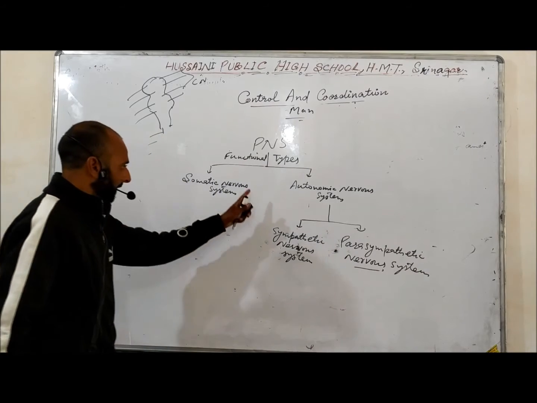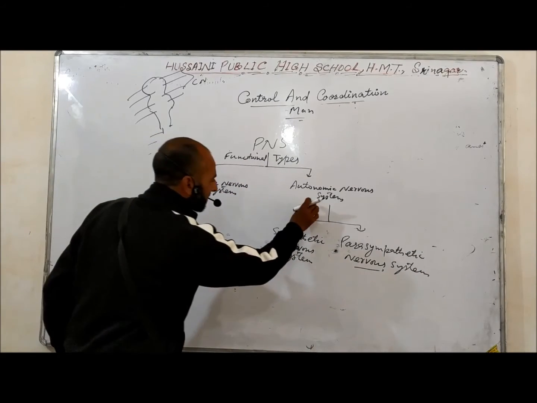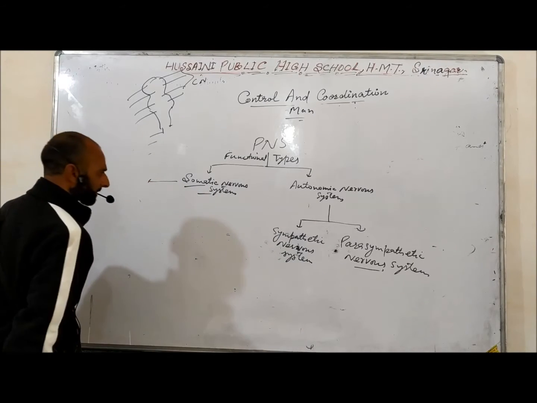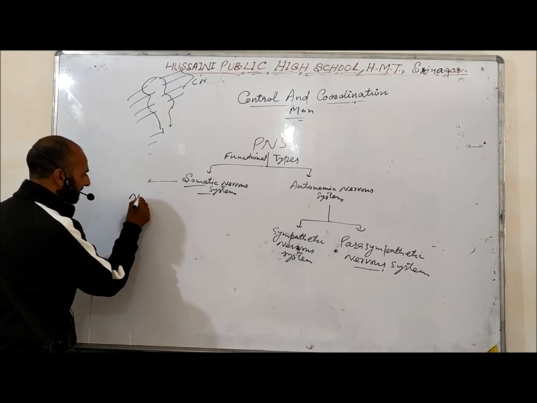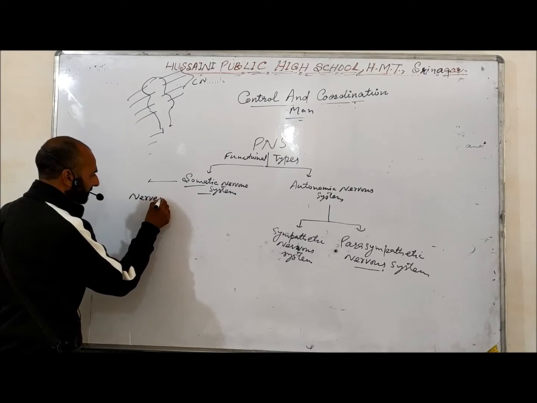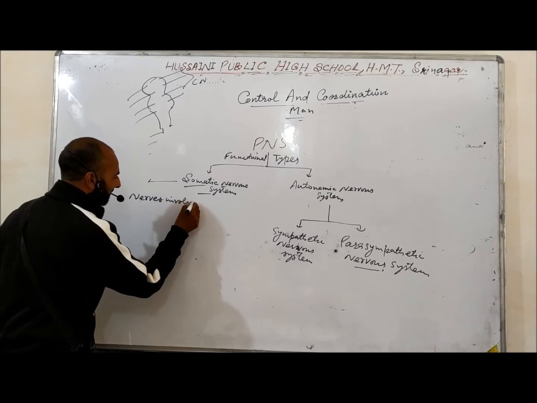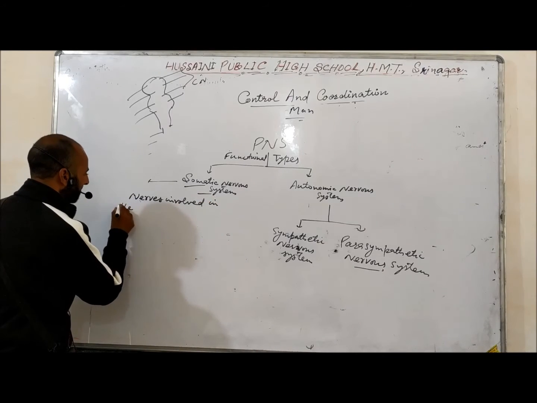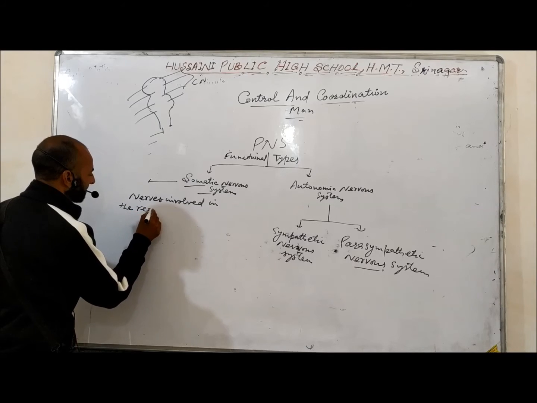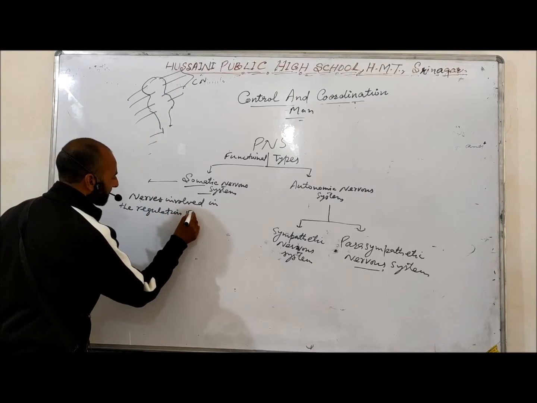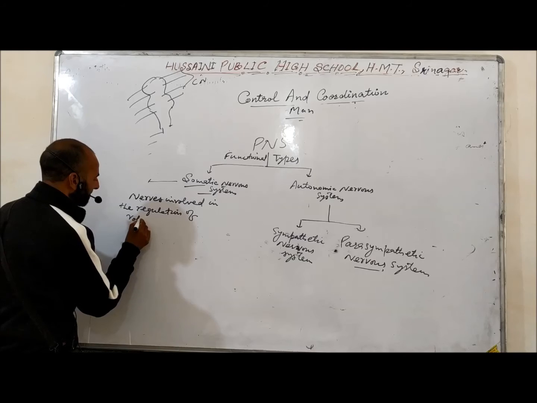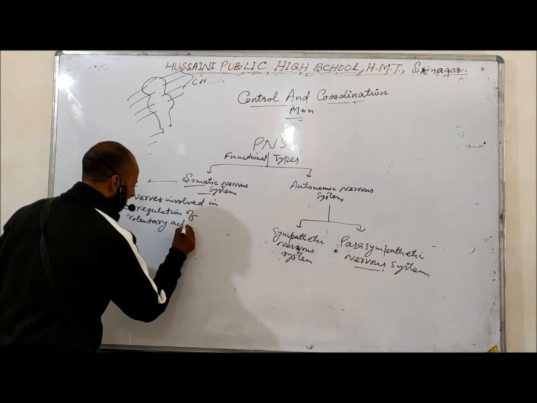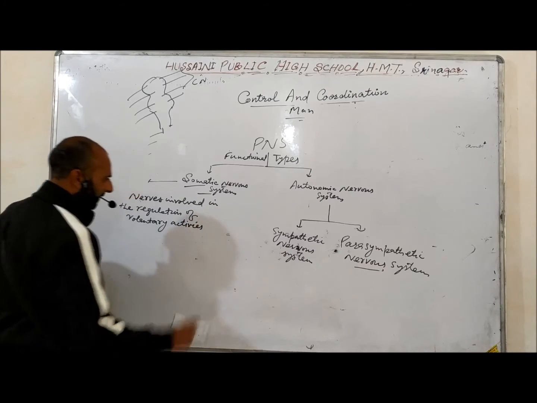Now what is the somatic nervous system and what is the autonomic nervous system? The somatic nervous system includes the nerves involved in the regulation of voluntary activities of the body.